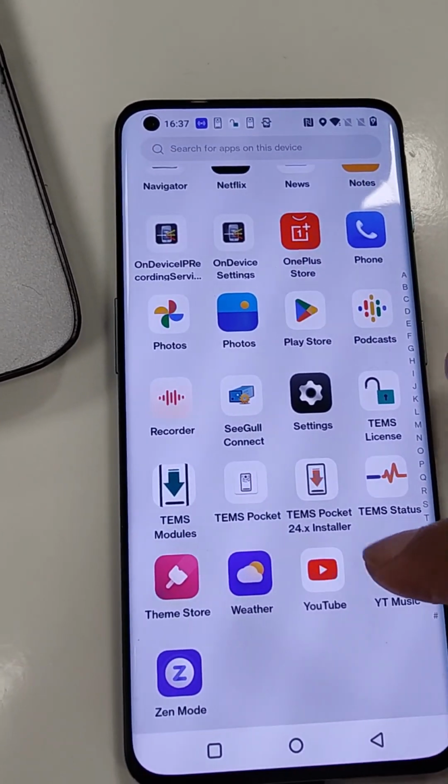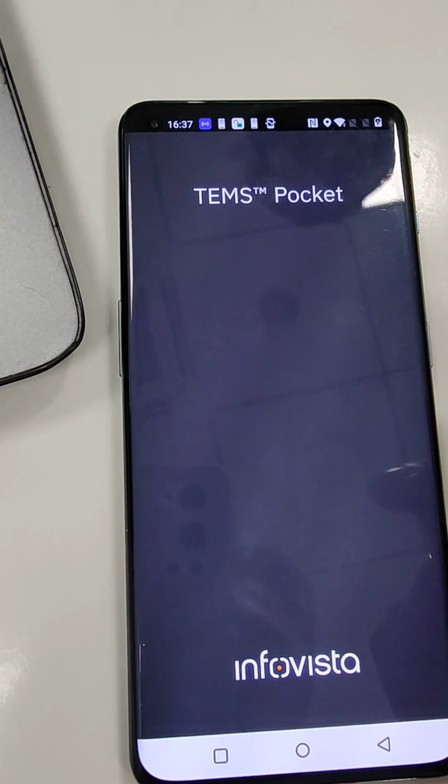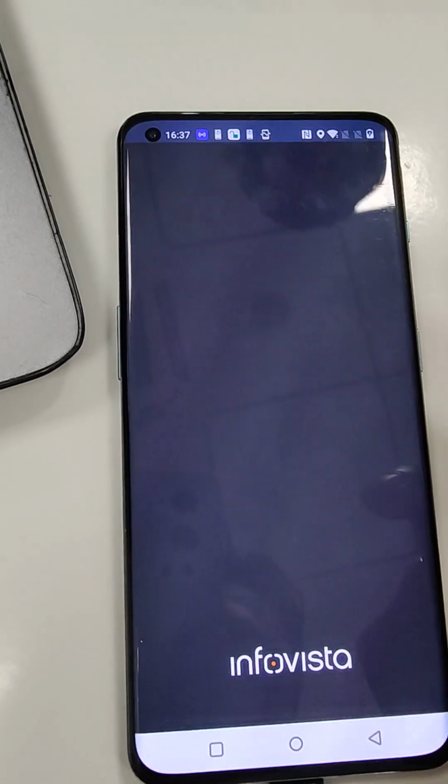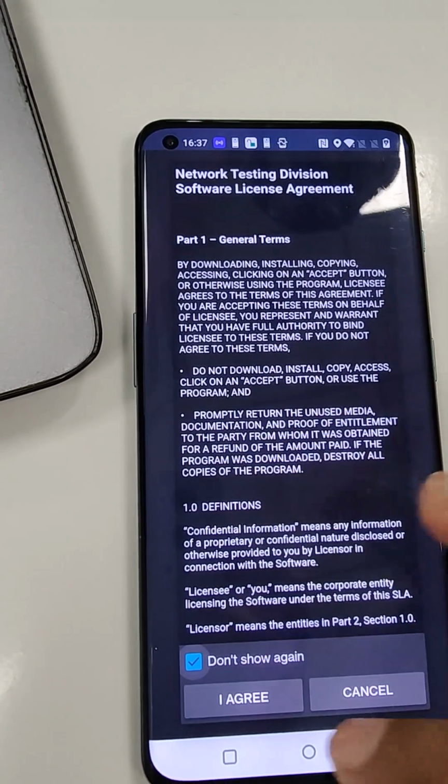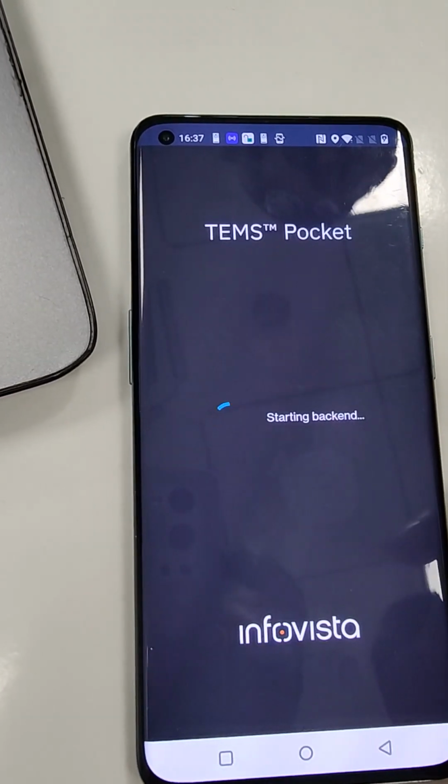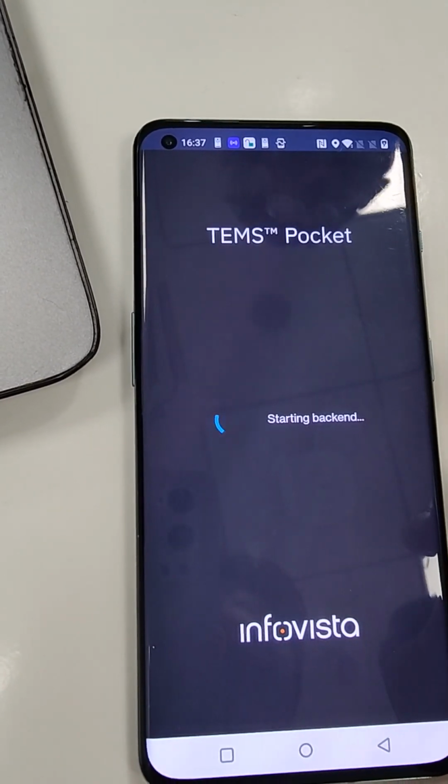Now please launch TEMS Pocket. Click on I agree.